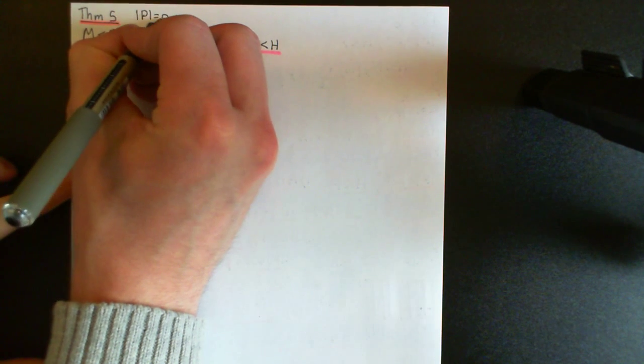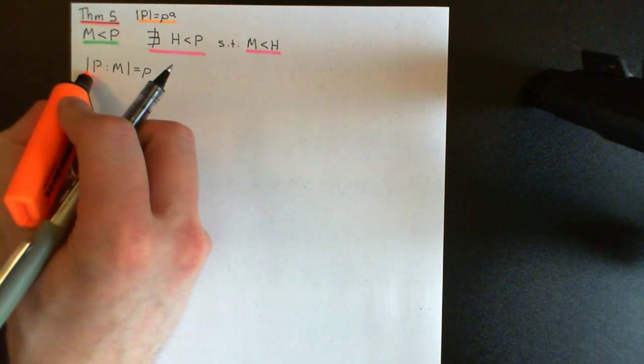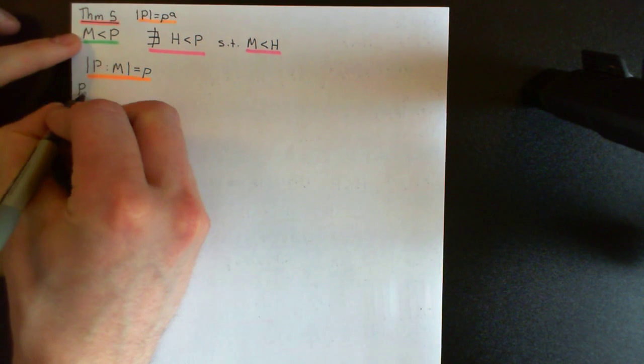So I'll just put that the order of P is equal to little p to the power of some a. So the index of any maximal subgroup is always going to be the prime if we're working in a P group. And this is very, very simple to prove, so let me begin by proving this.